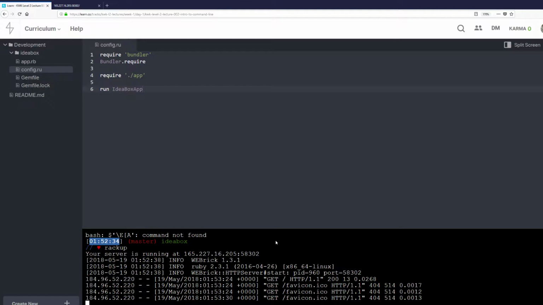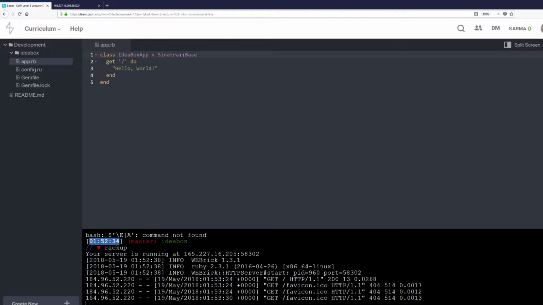So what happens here is that we start with this. Let's go to our app.rb. We start with the Ruby class, IdeaboxApp, which is going to contain our application. It inherits from Sinatra::Base, which is what gives us all the Sinatra functionality. And Sinatra is the kind of code that we're using that we didn't write ourselves in order to create this web app. And so when we call a method get, we're giving it a parameter of this slash and a block of code. The string parameter to get is a URL pattern to match against the incoming HTTP request.